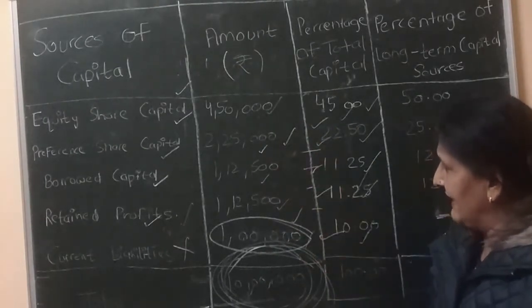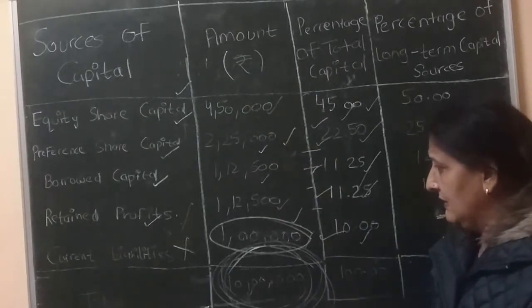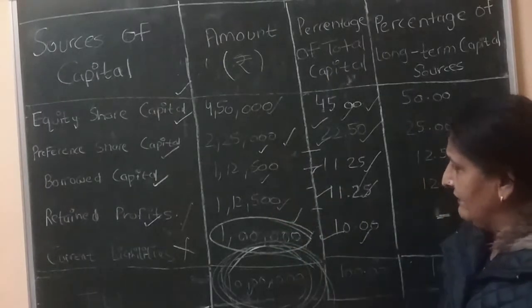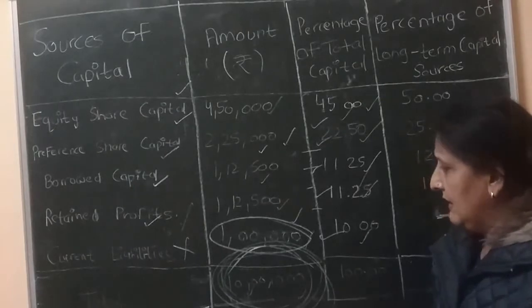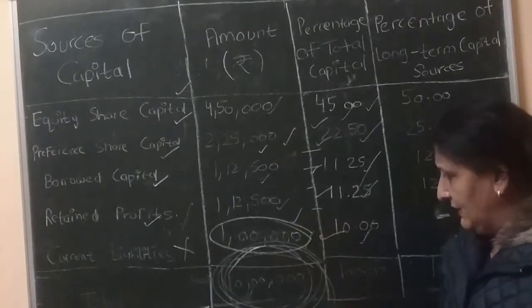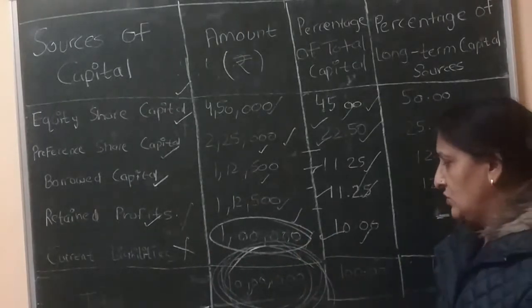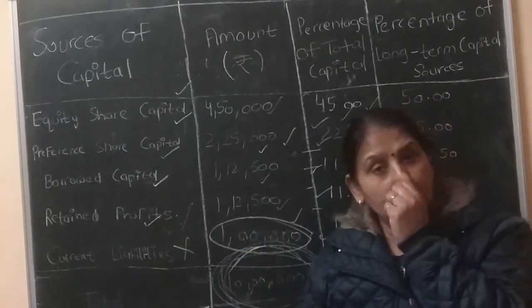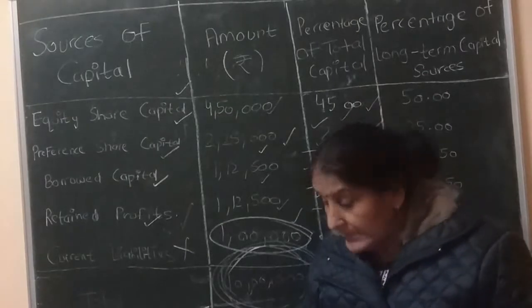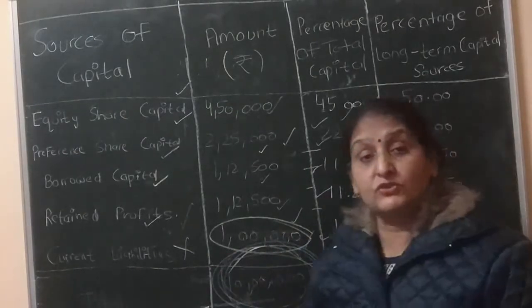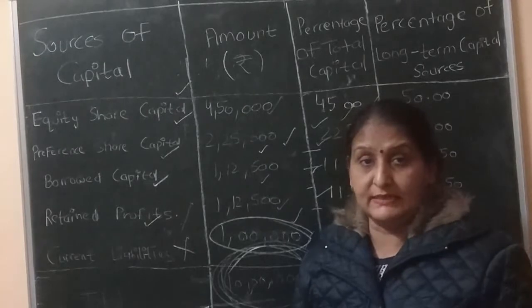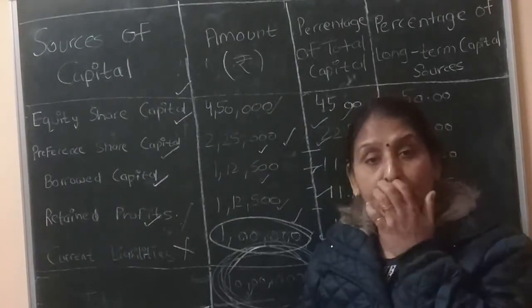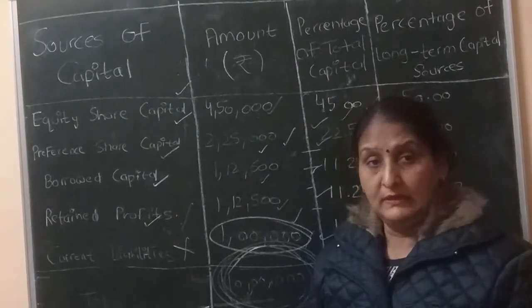Borrowed capital is 1,12,500 and retained profit is 1,12,500, and there is a current liability of 1 lakh. So the total of the equity and liability side is 10 lakh. With this example we will understand the concept of financial structure, capitalization and capital structure.